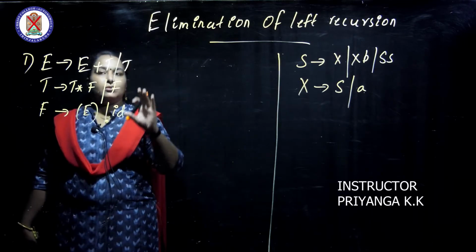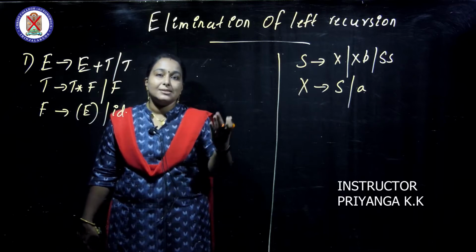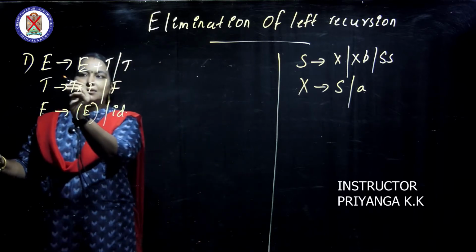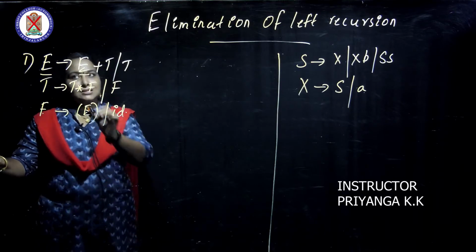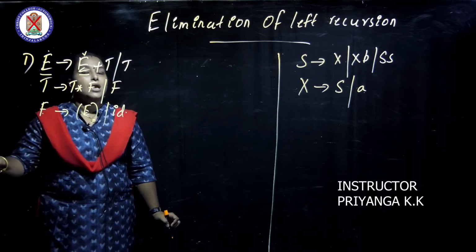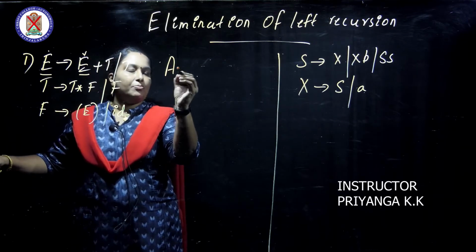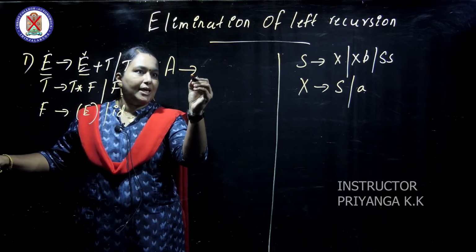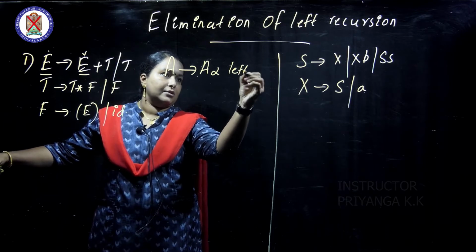Before discussing the question, let us see what left recursion is. Look at this grammar: the same variable is repeated on the LHS and at the start of the production after it. That is called left recursion. For example, if a production is of the form A gives A alpha, this is left recursion.